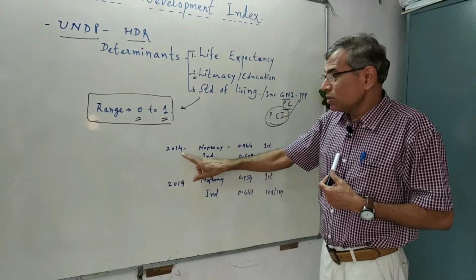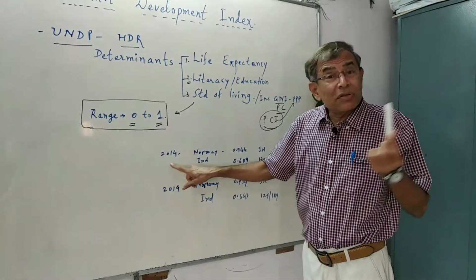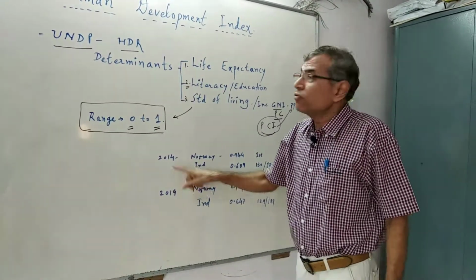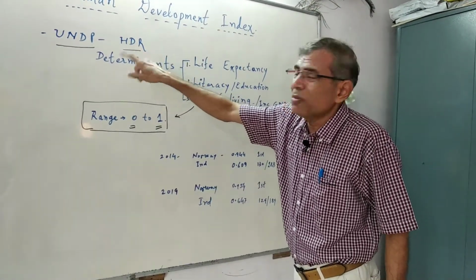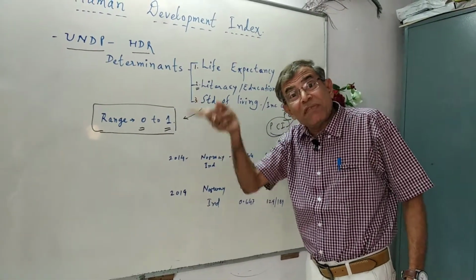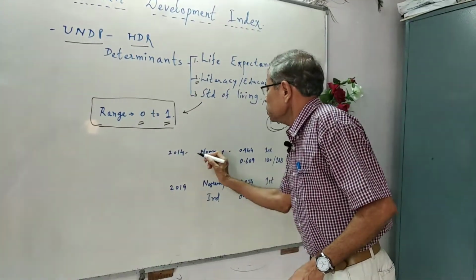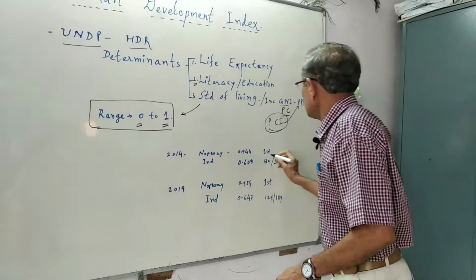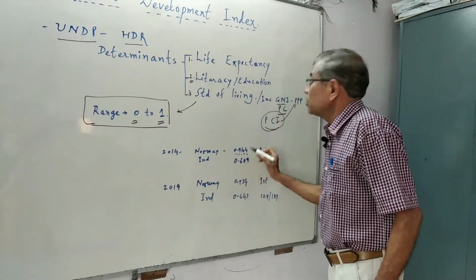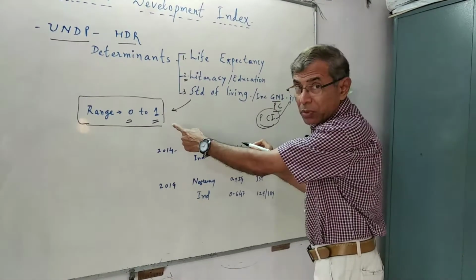The HDR published by UNO under the UNDP program in 2015, which reflected the figures of 2014, tells us that Norway was the first ranking country of the world with an HDI score of 0.944, very near to 1.